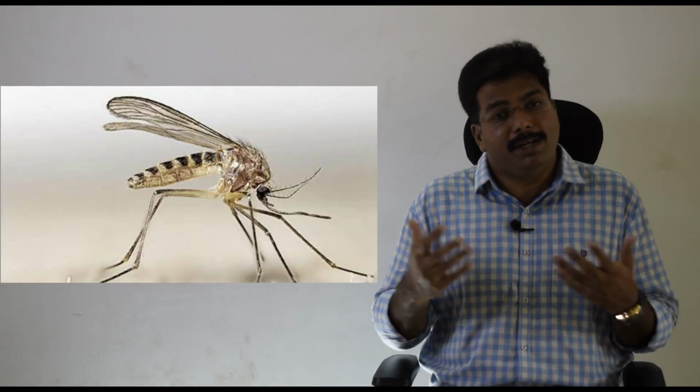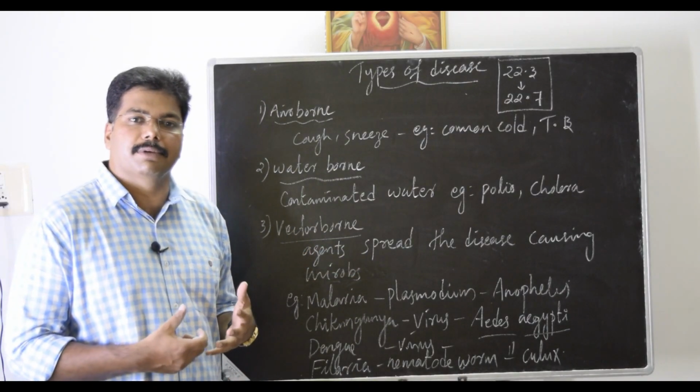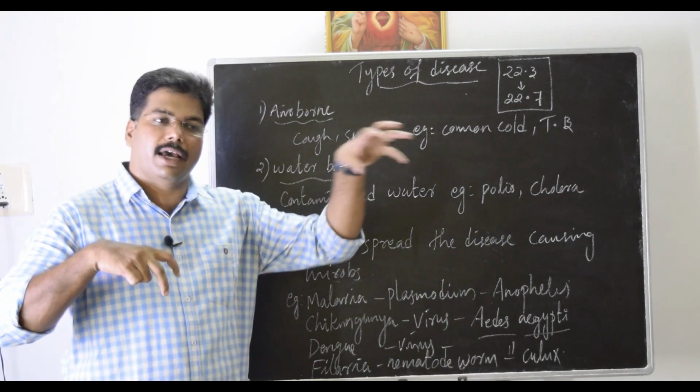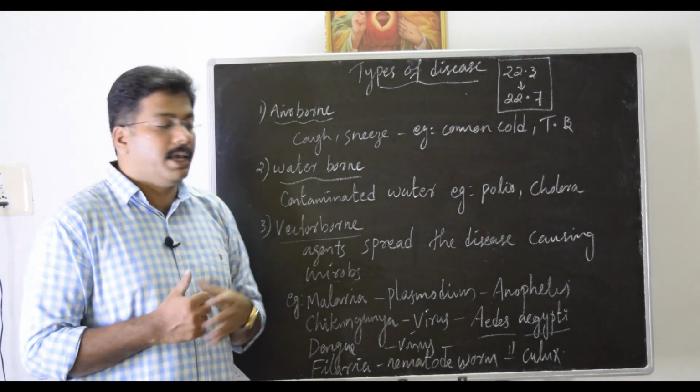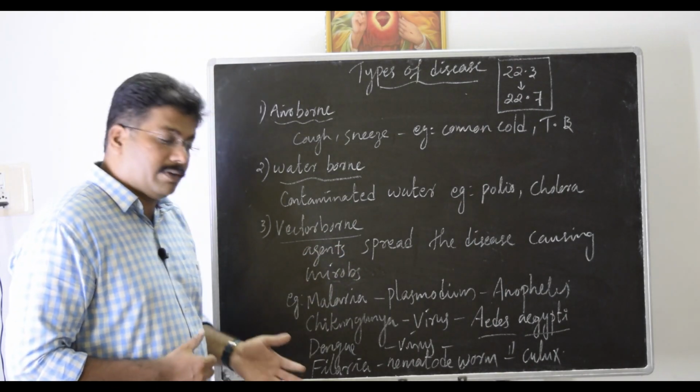These mosquitoes are very dangerous. We have seen four examples where these mosquitoes act as a vector to spread disease: malaria, dengue, chikungunya and elephantiasis. So many deadly diseases are spread through these mosquitoes. The third type we are discussing is vector-borne, which means an agent is acting between an infected person and a healthy person. Agents like mosquitoes are spreading many diseases. We are discussing four in short.